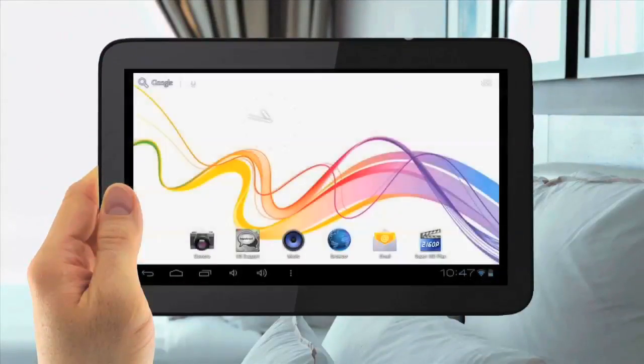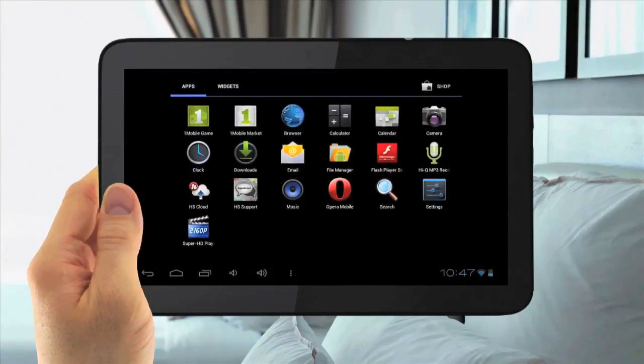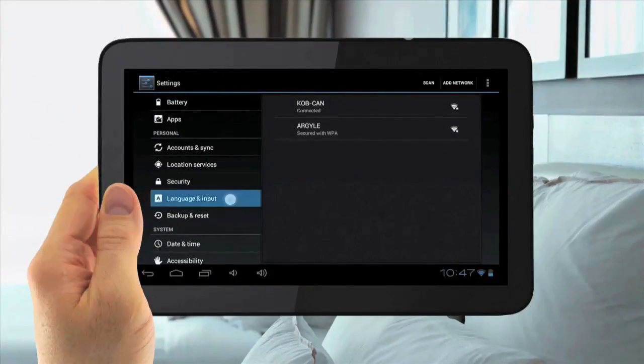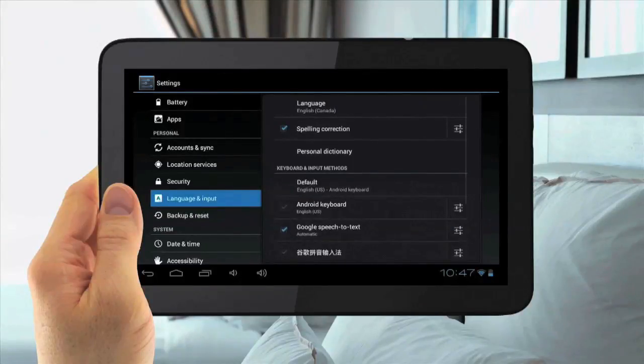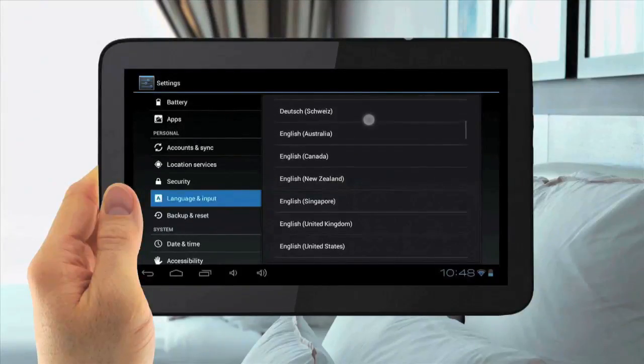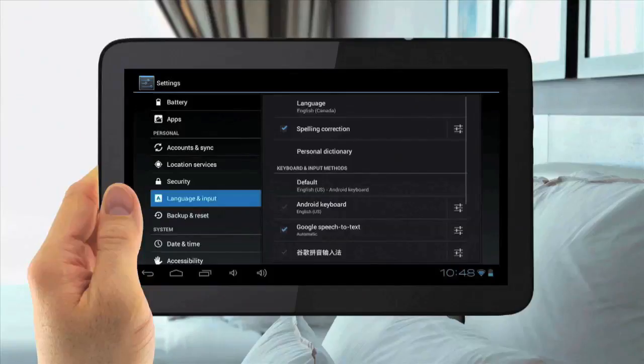Changing the tablet's language. To change the tablet's language, hit the Menu Applications button in the top right. Then go to Settings, tap Settings. Then scroll up to Language and Input, tap that. Then select Language. Then select the language you wish to change it to.